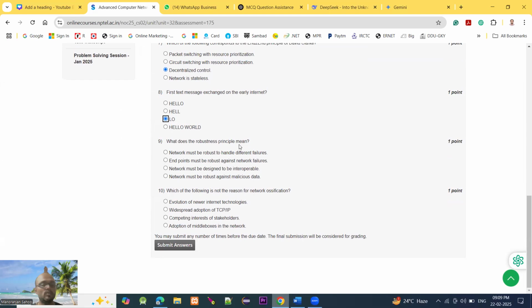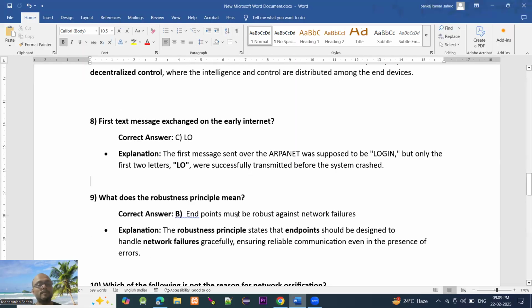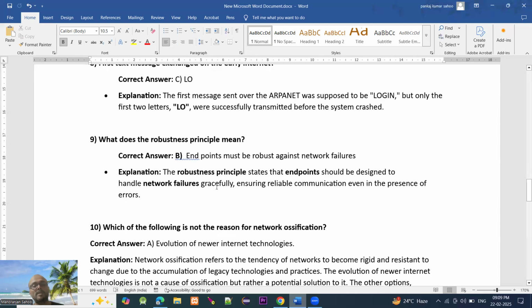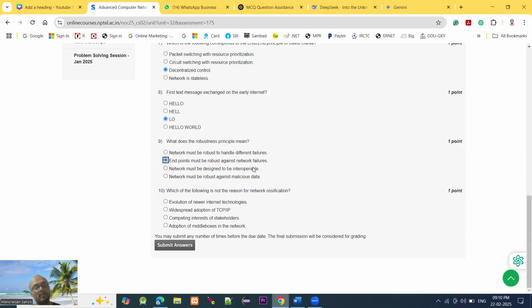What does the robustness principle mean? Robustness principle means endpoints must be robust against network failures. The robustness principle states that endpoints should be designed to handle network failure gracefully, ensuring reliable communication even in the presence of errors. The communication should be reliable. So for question 9, option B, endpoints must be robust against network failure, is the probable answer. Moving to question number 10.